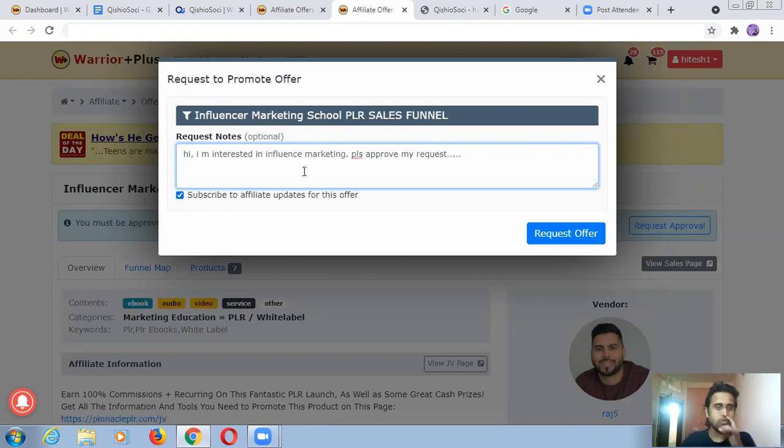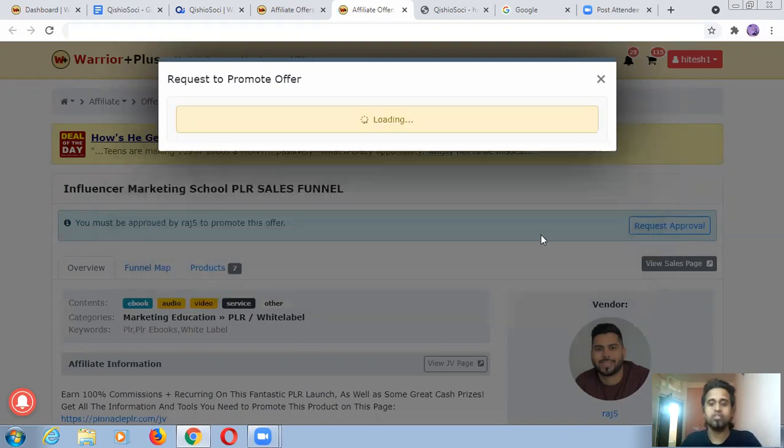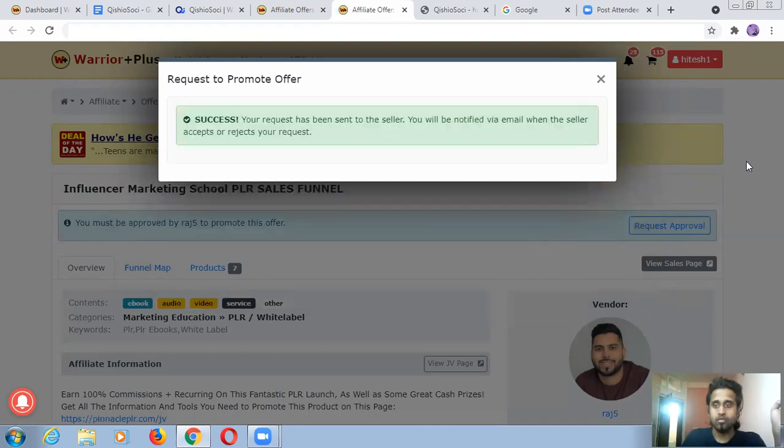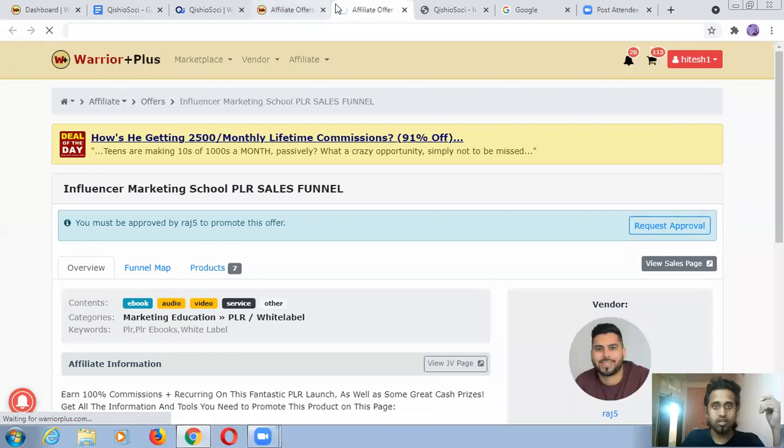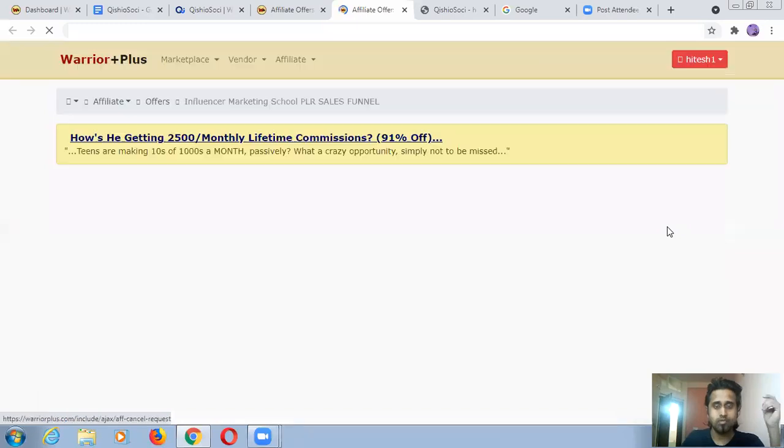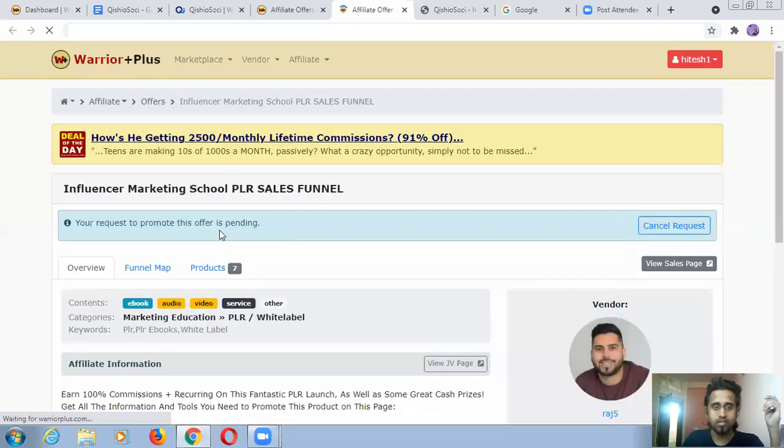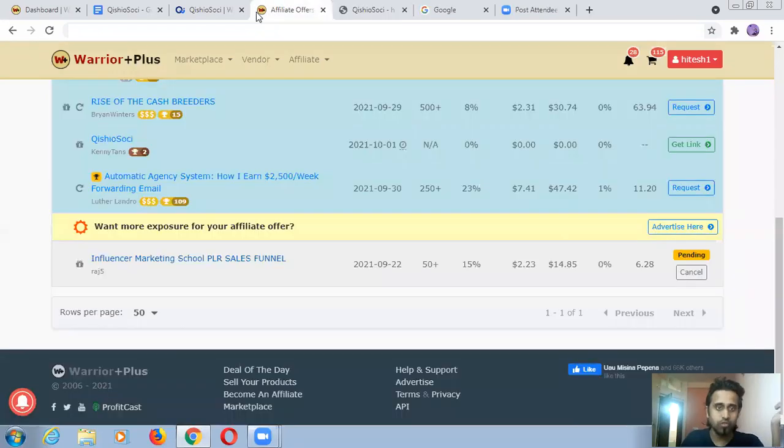That's how you will try, and you will click on this and done. Let it load and you will see some changes here. Take your time. You have to just wait for your link approval and it's done. That's how you will do it from this dashboard.